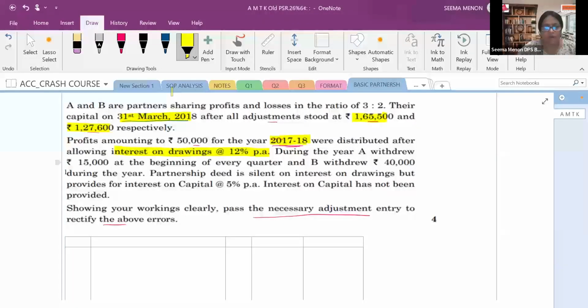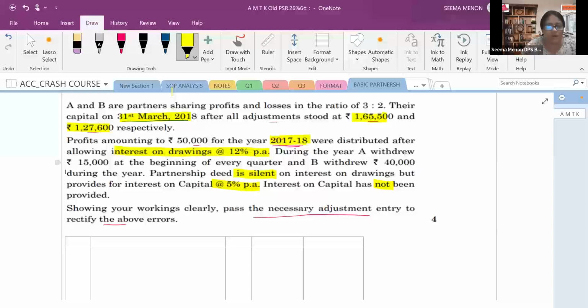Now, the partnership deed is silent on interest on drawings, but provides interest on capital at the rate of 5%. So on interest on drawings it is silent. Whenever the deed is silent, we will not charge any interest on drawings. Now interest on capital has not been provided. The firm is allowing interest on capital at 5%, but they had not charged that.